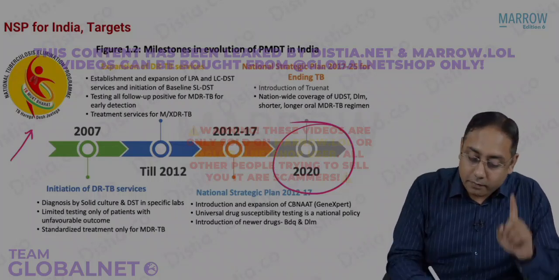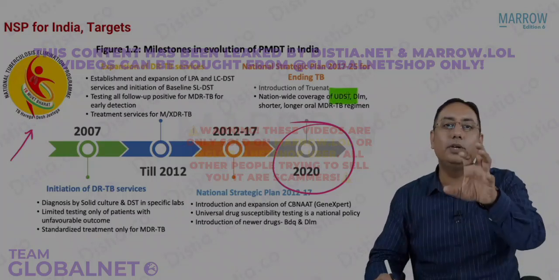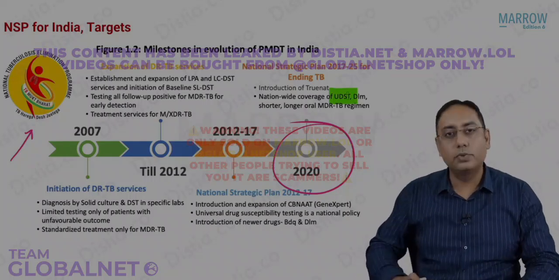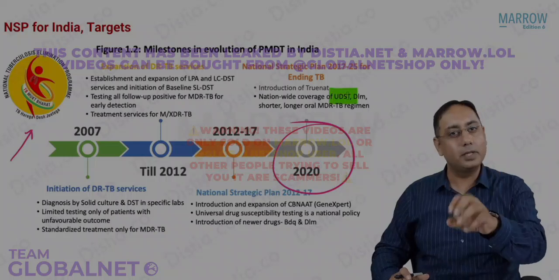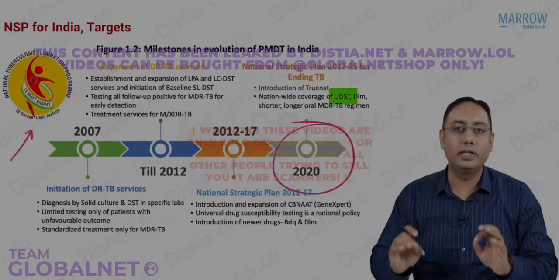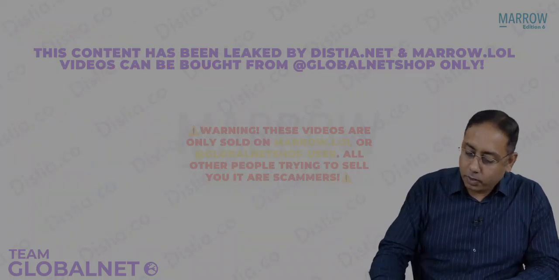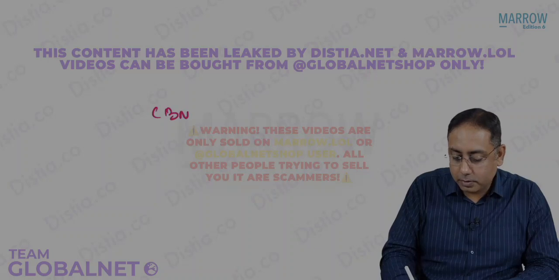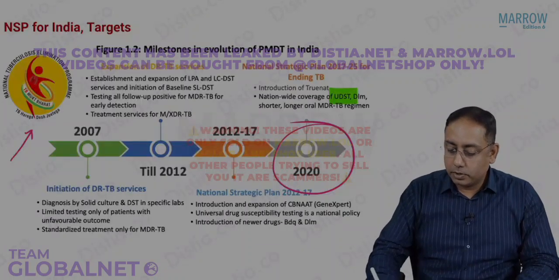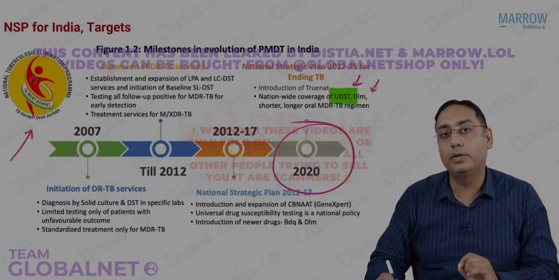We wanted to have very important MCQs, beta, I'm saying. So even if you're a UG student, you need to understand these words, because I'm very sure that all the students who are aspiring for their PG entrance exam would be understanding this. We wanted to have a UDST, that is universal DST, that is universalization of the CB-NAT. What we wanted was that the CB-NAT should be available to everyone. That was to promote CB-NAT. So that was UDST. It was also to promote Delamanid and Bedaquiline into the game.